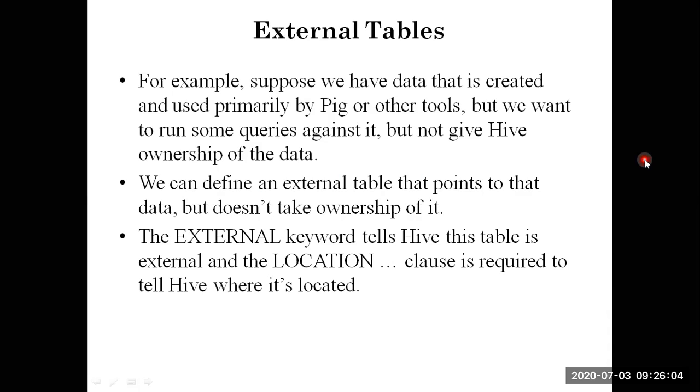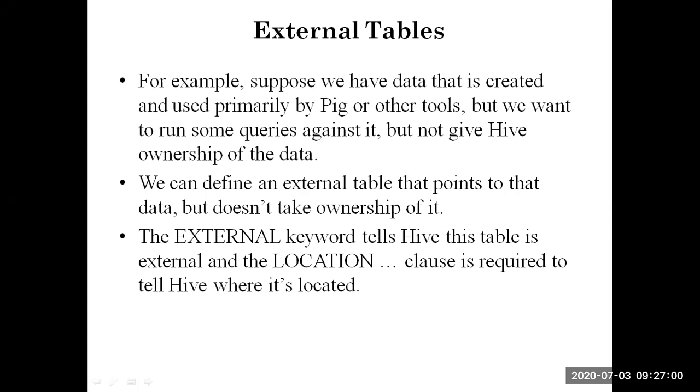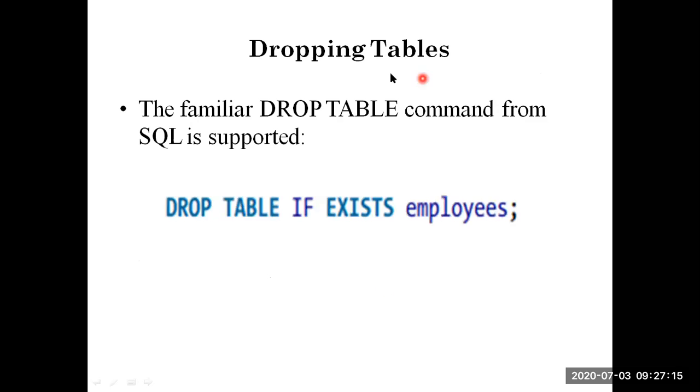In that case, external tables work, where externally it will talk to that database and get the response, but that data will not be there in your machine. This is the meaning of external tables.